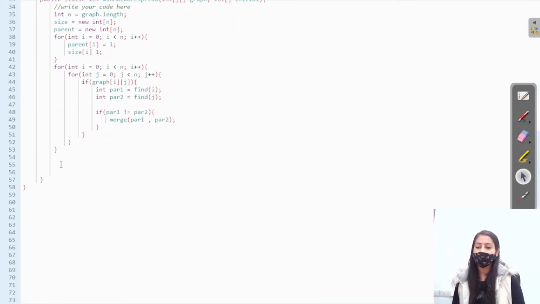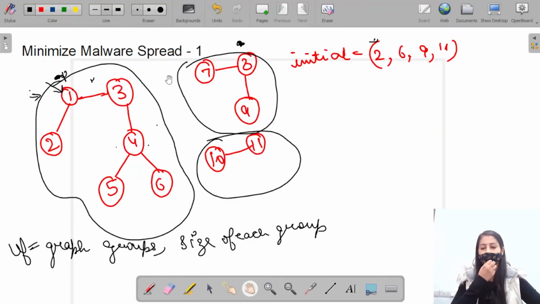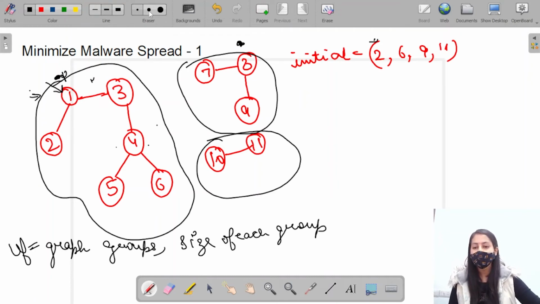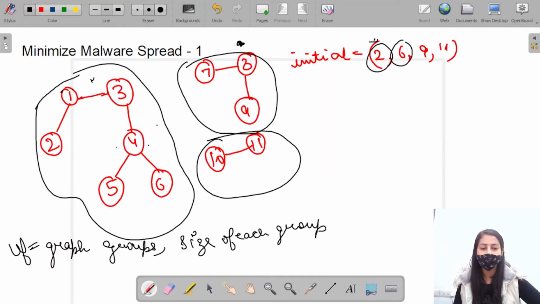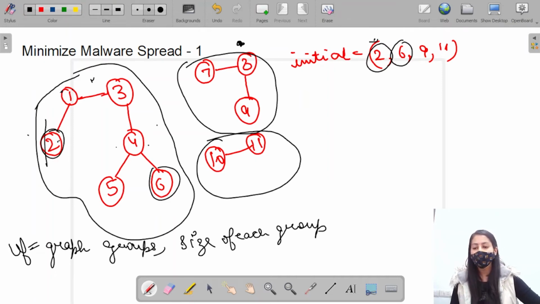Now this will give us these groups, right? Here we have to take into notice one more thing: if two infected nodes are present in the same group. For example, in this case 2 and 6 are present in the same group, right? So if I remove 2 from this group, then none of the nodes will become uninfected.